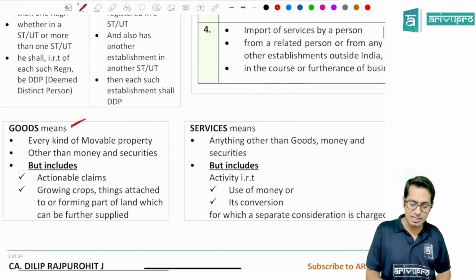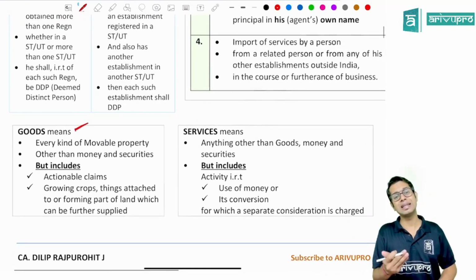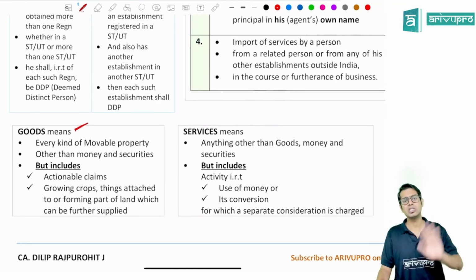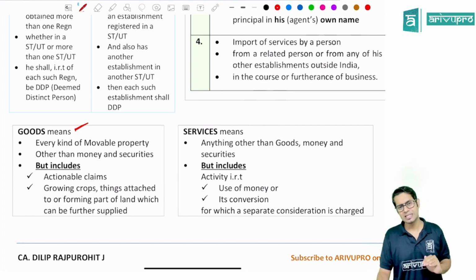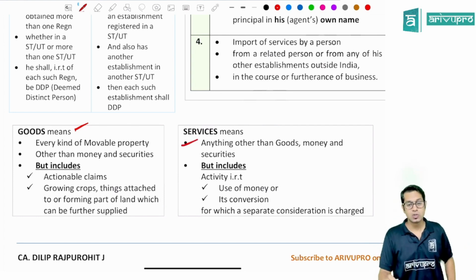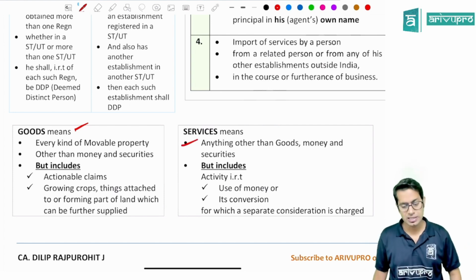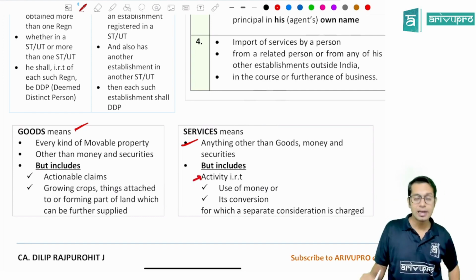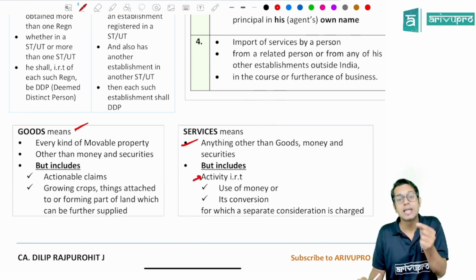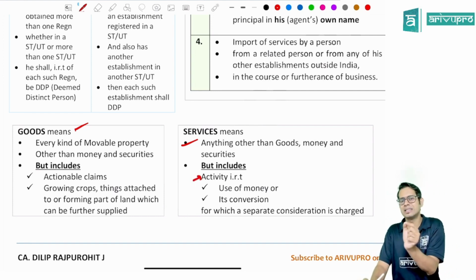And what do you mean by services? Services means anything other than goods, money and securities. Everything which is not goods, and anything which is not money and securities, will be treated as services. So services means anything other than goods, money and securities, but includes activity in relation to use of money or its conversion, for which a separate consideration is charged.